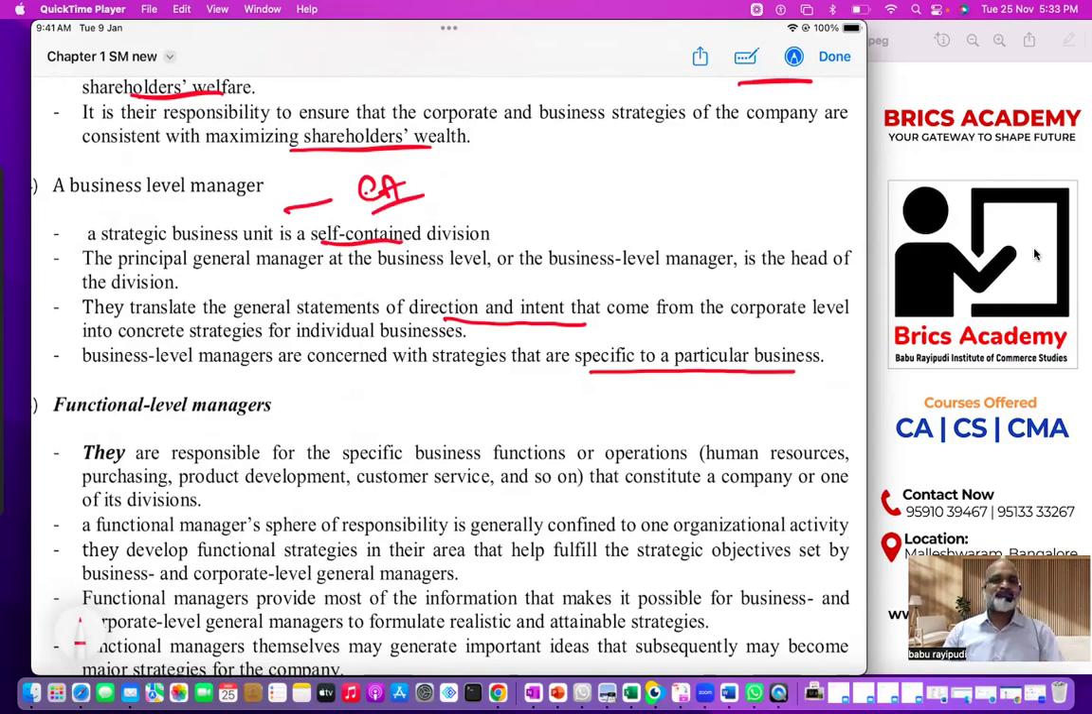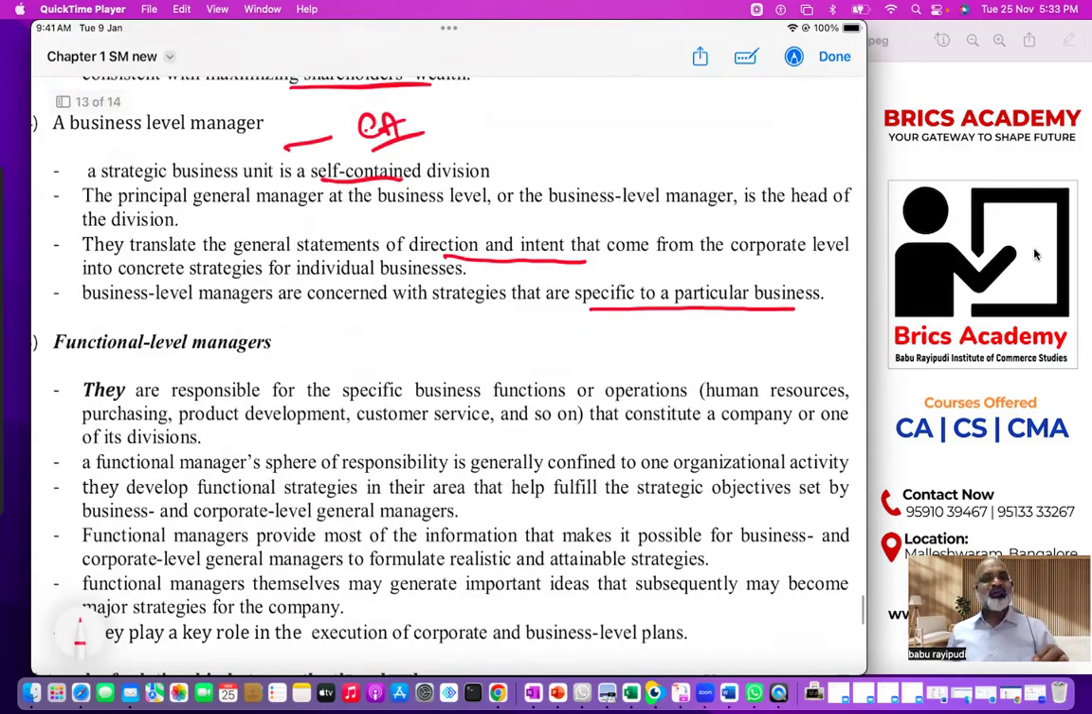That means every business level manager must ensure they implement business level strategies in line with corporate level strategies. And that means business level strategy must be in sync with corporate level strategies. And they ensure every business will achieve some competitive advantage. So my point clear? Next, functional level manager.